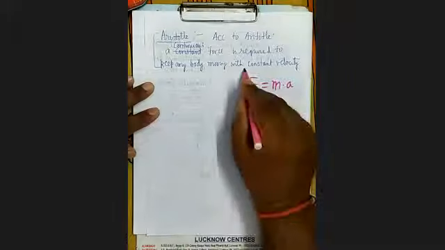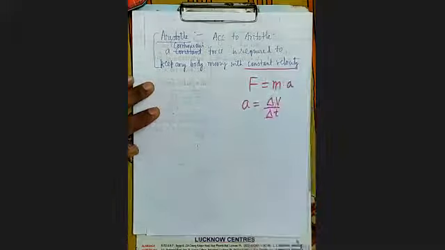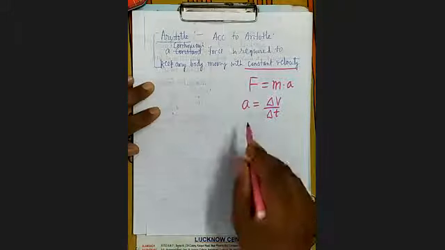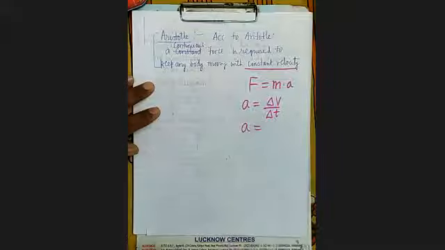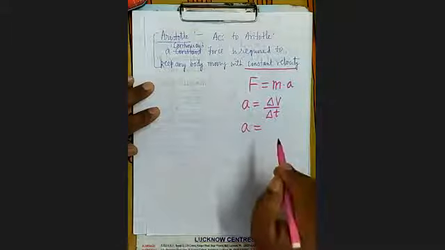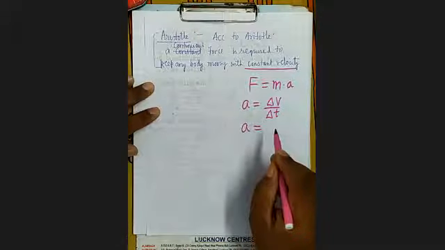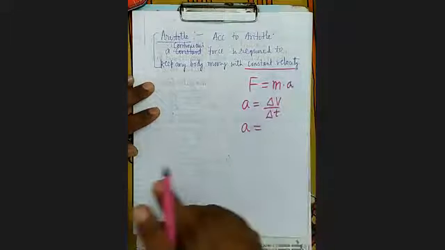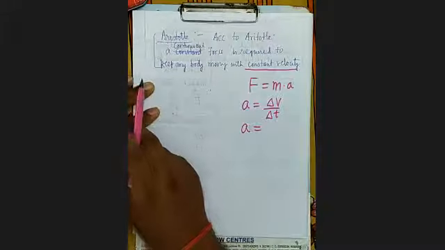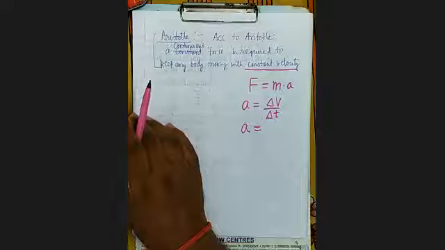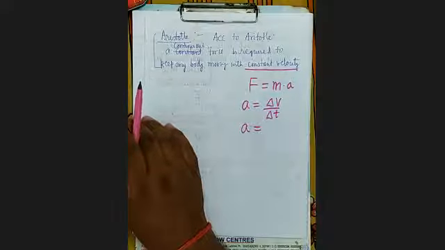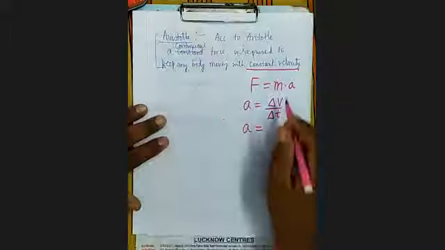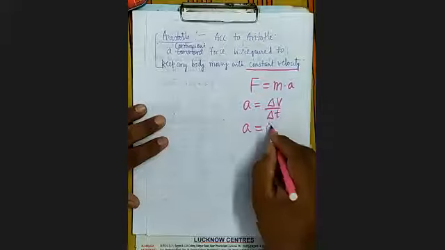Now, if any body is moving with a constant velocity, what will be its acceleration? Zero, because there is no change in velocity.